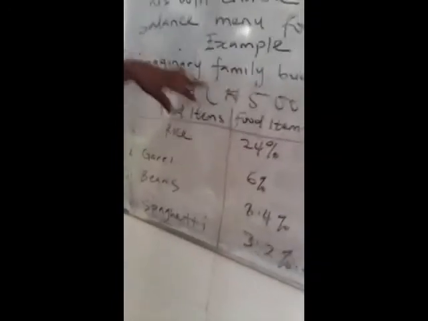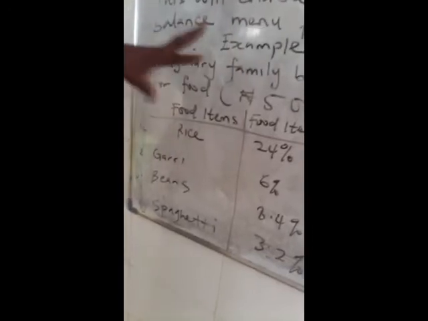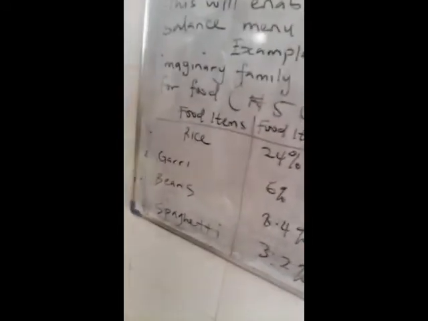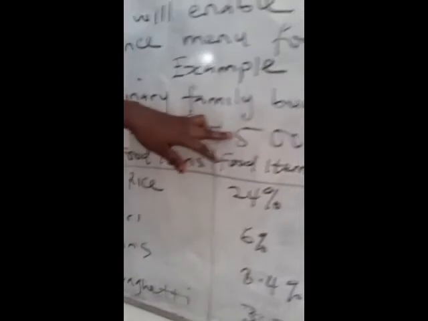So assuming I give you 5,000 naira to buy food items, it's not only a bag of rice you will buy. It's not only beans you are going to buy. You are going to buy a lot of food items. It's not only rice we eat; the rice, we use something in cooking it. So all those things, you have to plan and budget a certain amount for them. So assuming you allocate 5,000 naira from your salary for food.